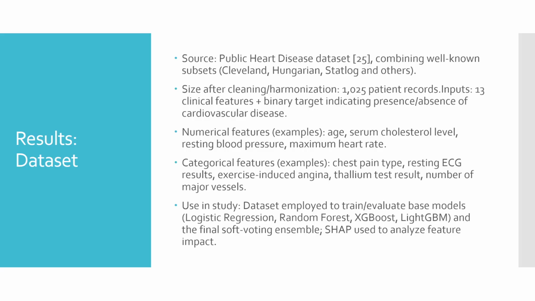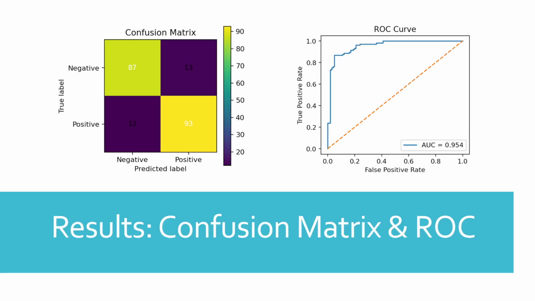Evaluation relies on standard metrics derived from the confusion matrix: accuracy, recall, precision, F1 score, and AUC ROC. In clinical terms, true positives and true negatives are correct identifications. False positives are healthy patients flagged as diseased. False negatives are diseased patients missed by the model. Given the clinical cost, recall is emphasized.